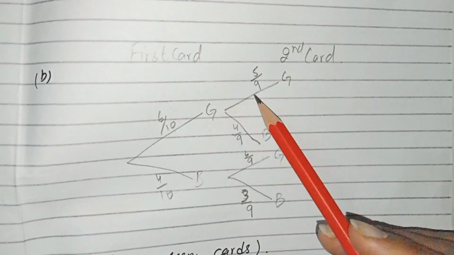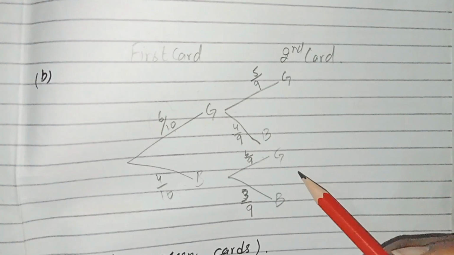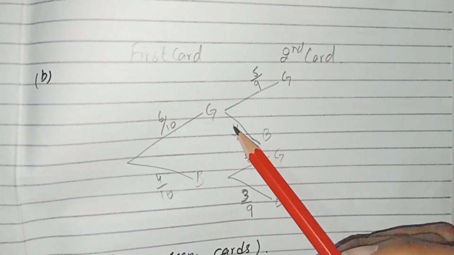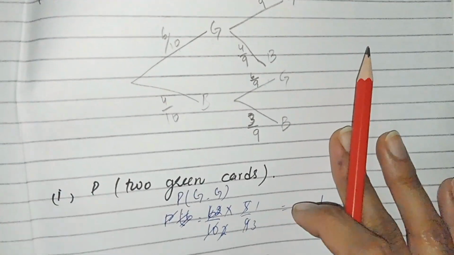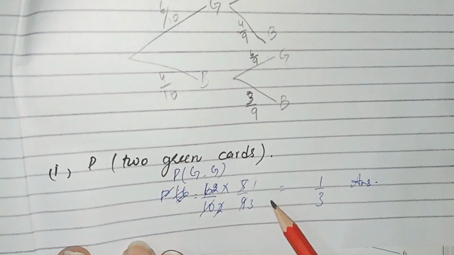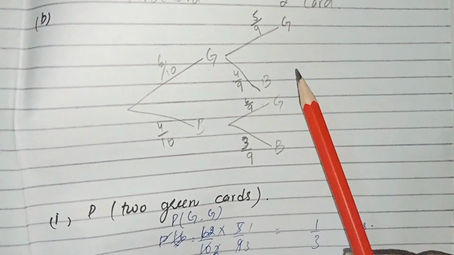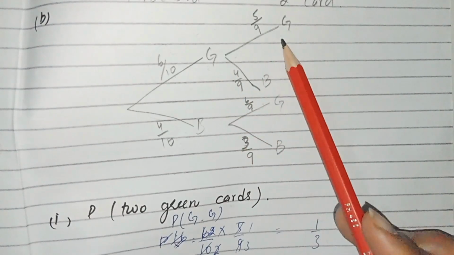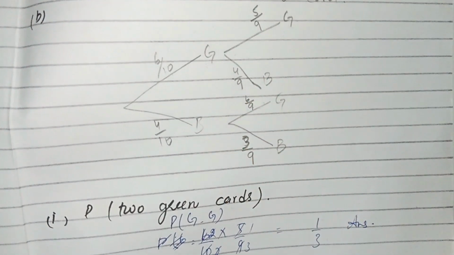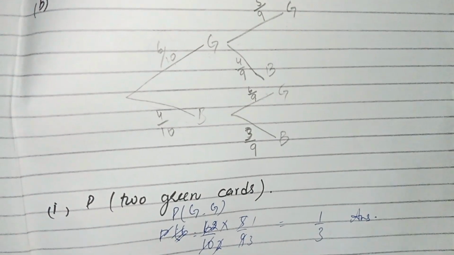In these there is at least one blue card, and there is only one probability left, which is green, green. And we also found the probability of 2 green cards, that is 1 by 3. Now we have to subtract this probability from 1. The total probability is 1, and we subtract the green green, and we get the probability of at least one blue card. So we can do it like that.